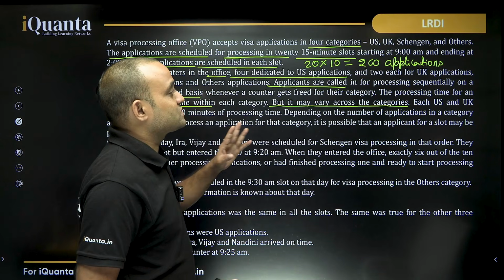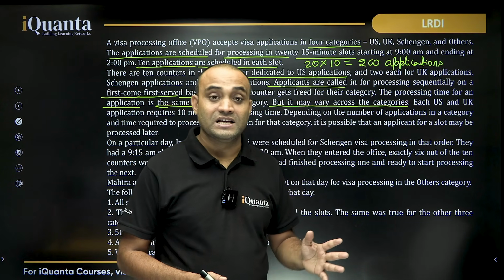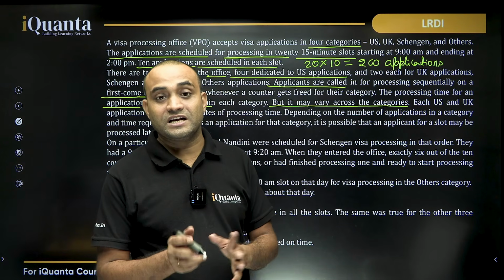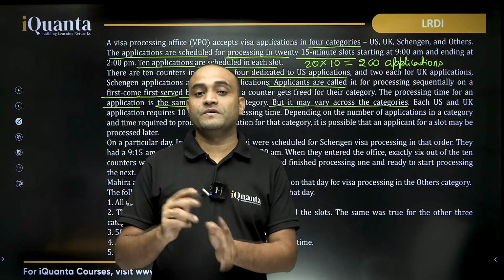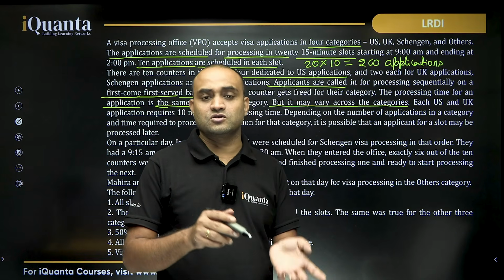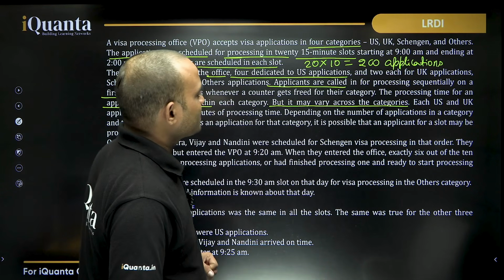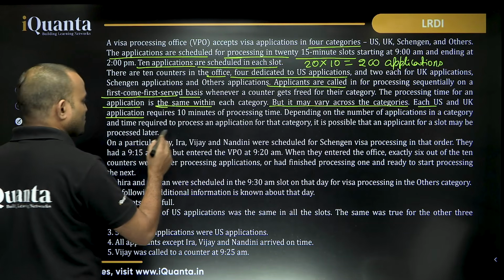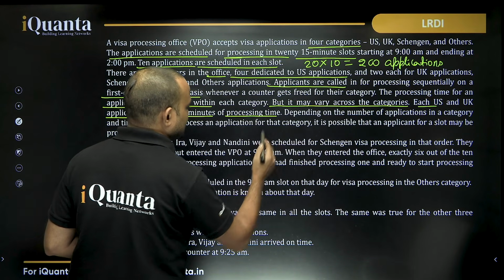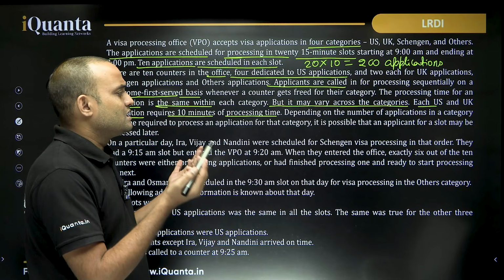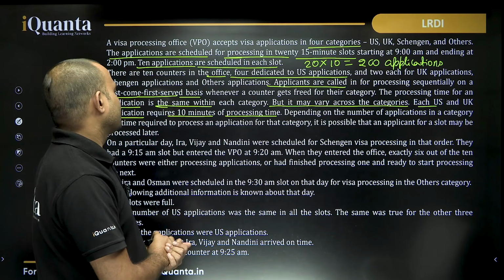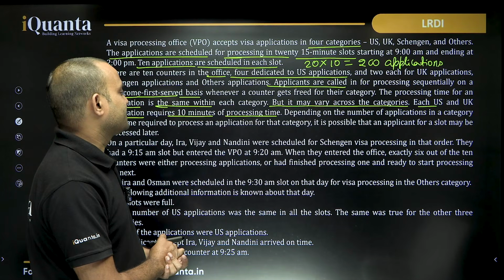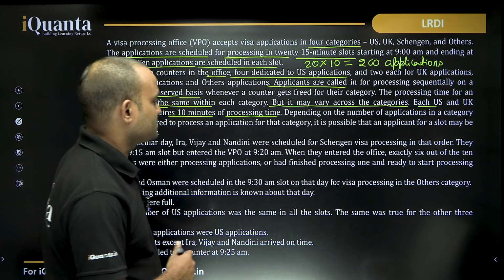Like to process one application in the US category, if it is 10 minutes, then to process one application in the UK category, it could be different. It could be 15 minutes or 12 minutes or 20 minutes. That depends. Each US and UK application requires 10 minutes of processing time. So it's given already for US. Each application takes 10 minutes to be processed, and in case of UK also, it takes 10 minutes to process one application.